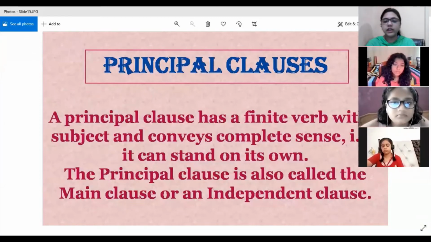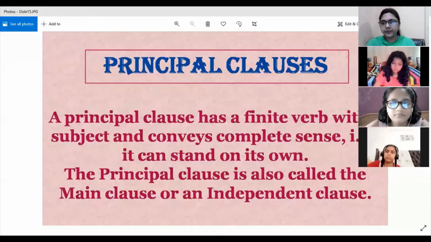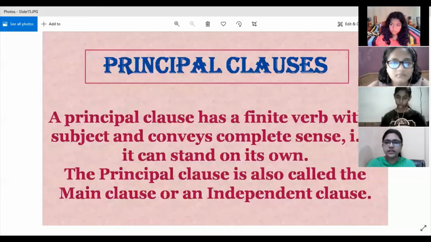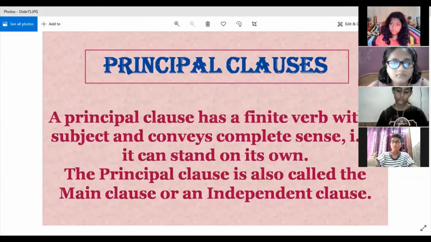What all conditions are there? Let me see how many of you have got it. Tell me all the conditions which need to be fulfilled for a group of words to be a clause. Only two students have understood. Yes. Okay, Umid, you can unmute yourself.